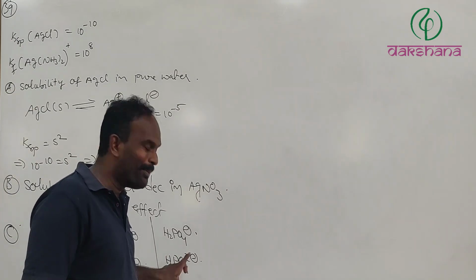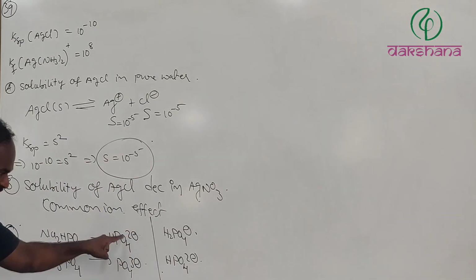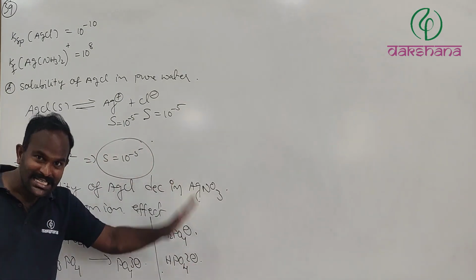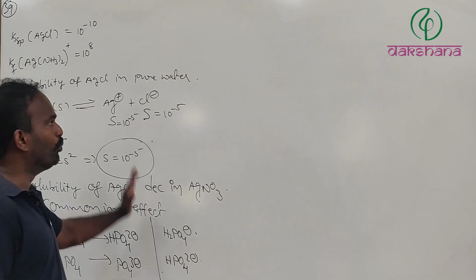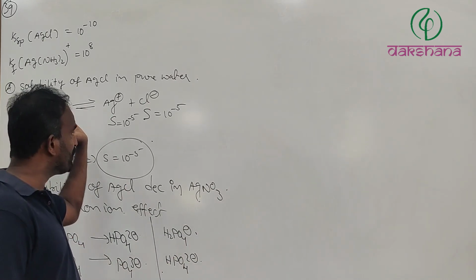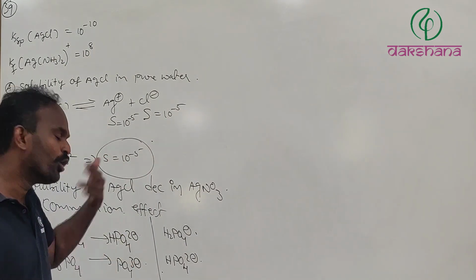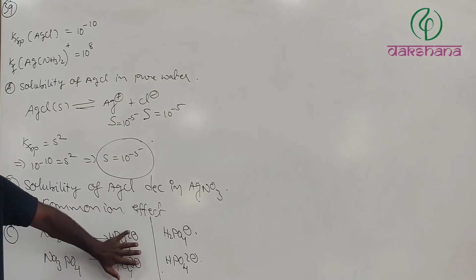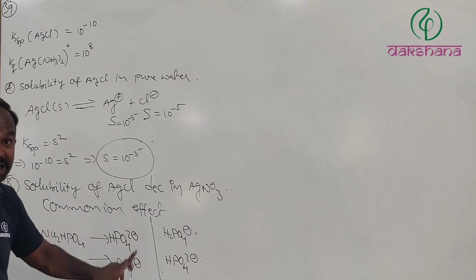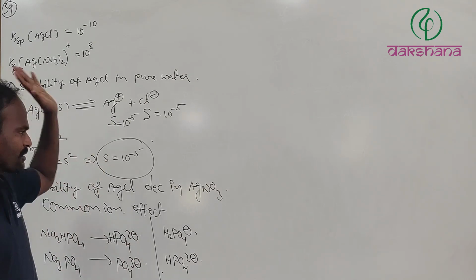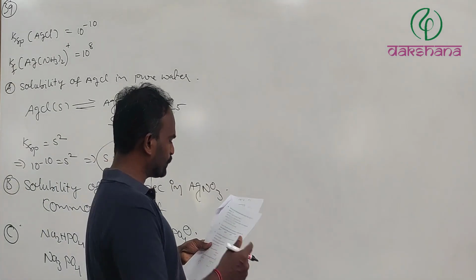Here also it can form. But when compared, these charges are less, so both can shift the equilibrium towards the forward direction. But who can shift more? That is this buffer solution, because of the more anionic charge. So statement C is true.